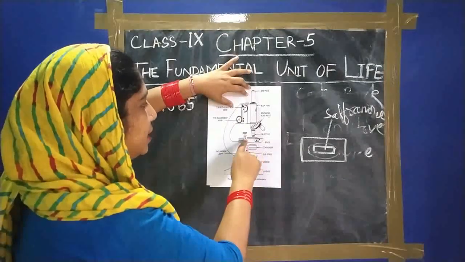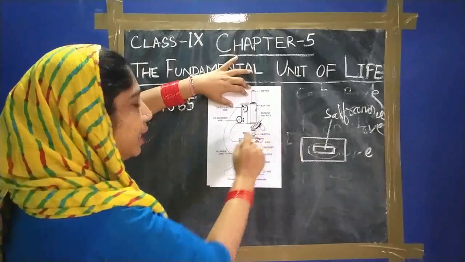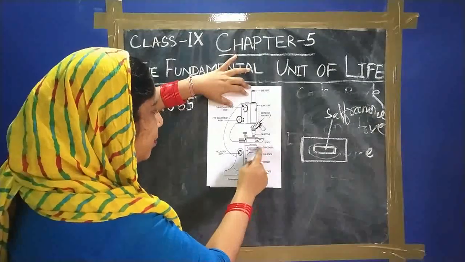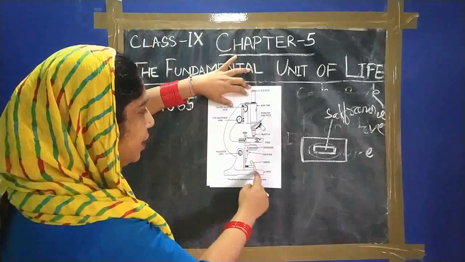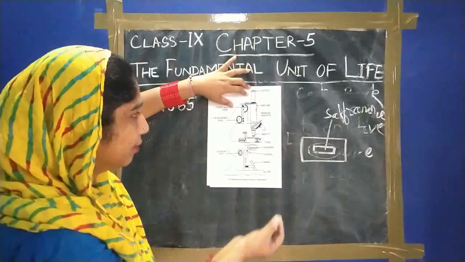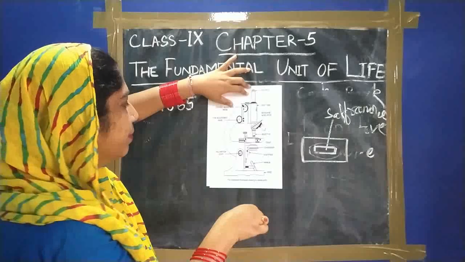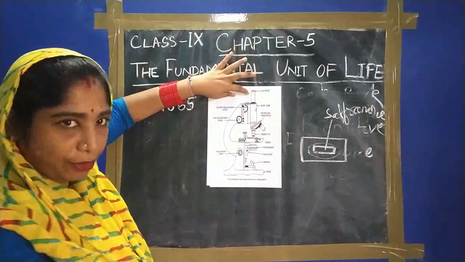Then this is the stage. On this stage we put the slide and fix it with the two clips. Below it there is a condenser and substage, and last there is a mirror which reflects the light so that we can see the content of the slide. This is the base to put the microscope on the desk. So this is the feature of a microscope.